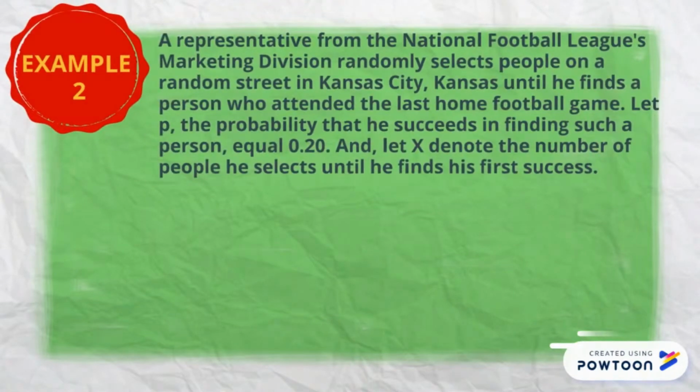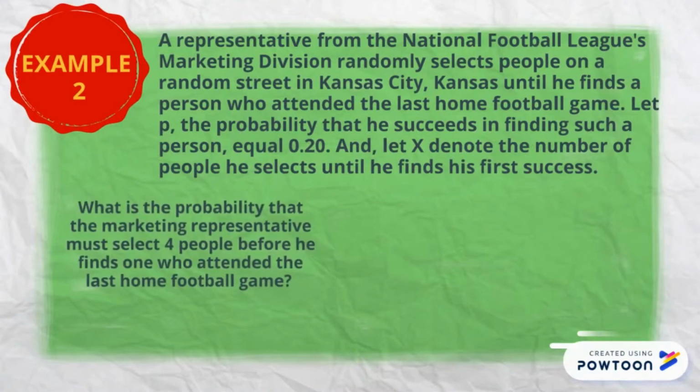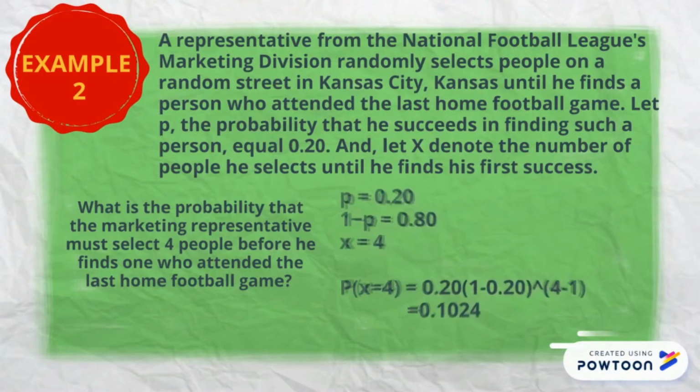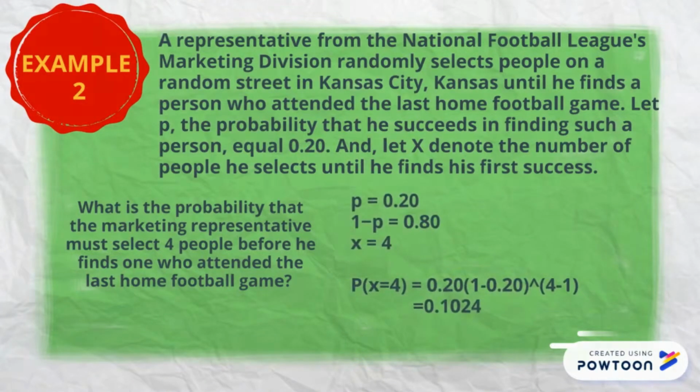Example 2. A representative from the National Football League's marketing division randomly selects people on a random street in Kansas City, Kansas until he finds a person who attended the last home football game. Let p, the probability that he succeeds in finding such a person, equal 0.2, and let X denote the number of people he selects until he finds his first success.